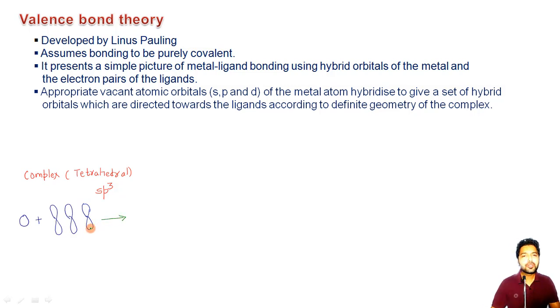It undergoes hybridization, the one s orbital and these three p orbitals. Let us say this is the px, this is py, and this is the pz. Let us say it is 1s and 2px, 2py, and 2pz.